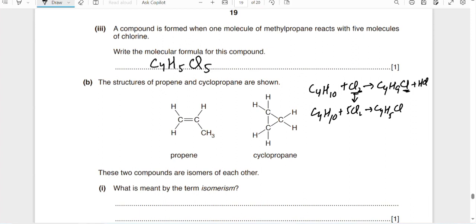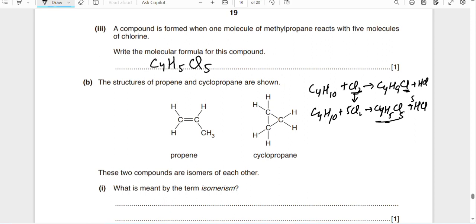C4H5 and the 5 chlorines will replace the 5 hydrogens. What will be formed? The 5 hydrogens which have been replaced will react with the rest of the 5 chlorine atoms, so 5 HCl will be formed. So this is C4H5Cl5.